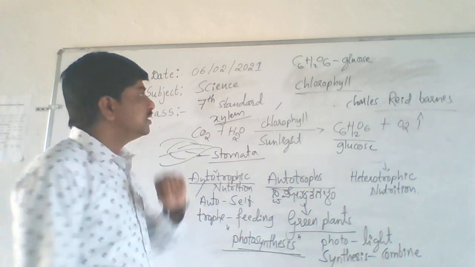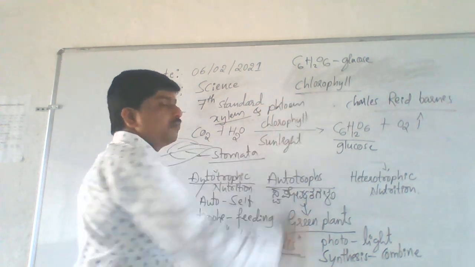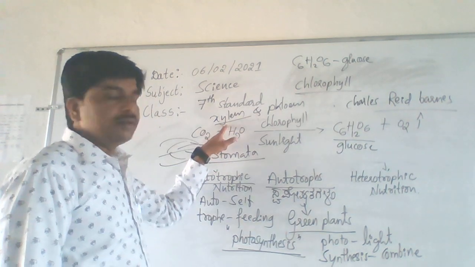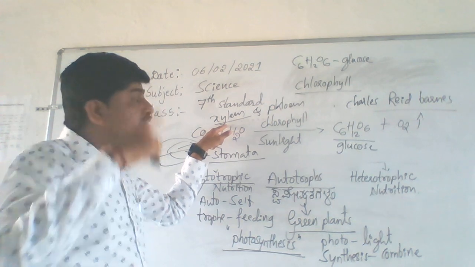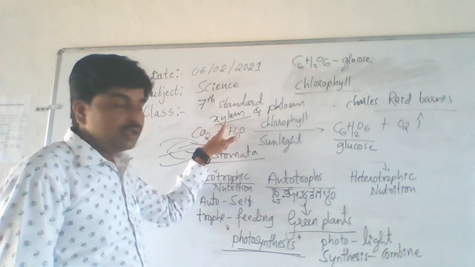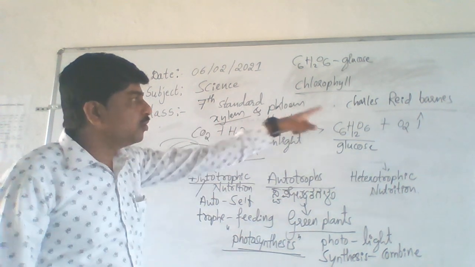Only two are there: xylem and phloem. So the root absorbs water from the soil and sends it to the leaves through the xylem. Understand? And by using this water and carbon dioxide, they combine and prepare glucose.